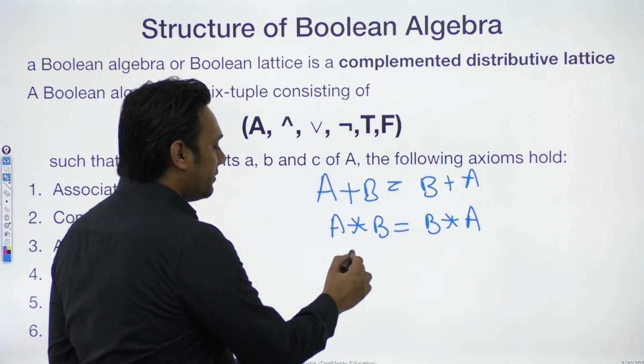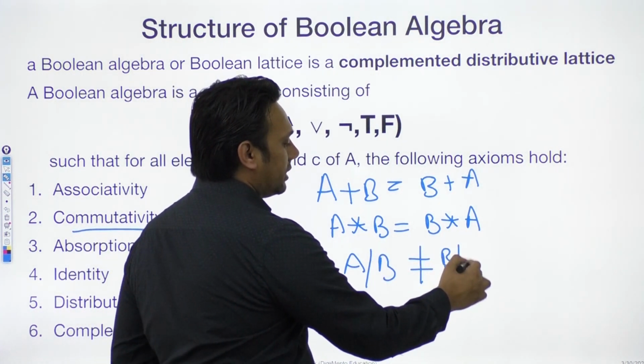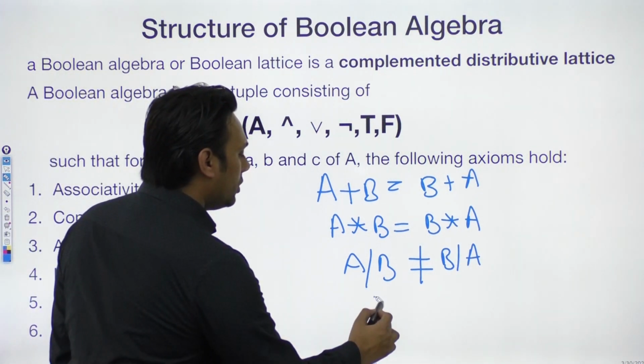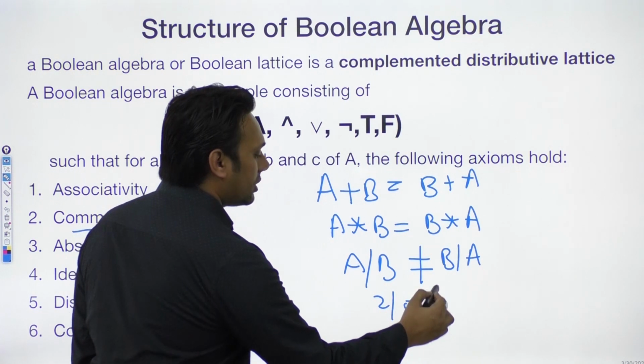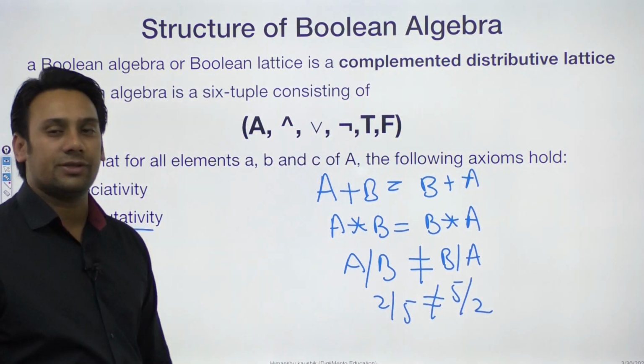If I do A divided by B, then it is not equal to B divided by A. A divided by B जो है वो B divided by A के equal नहीं है. जैसे 2 divided by 5 is not equal to 5 divided by 2. So your division operation is not commutative.